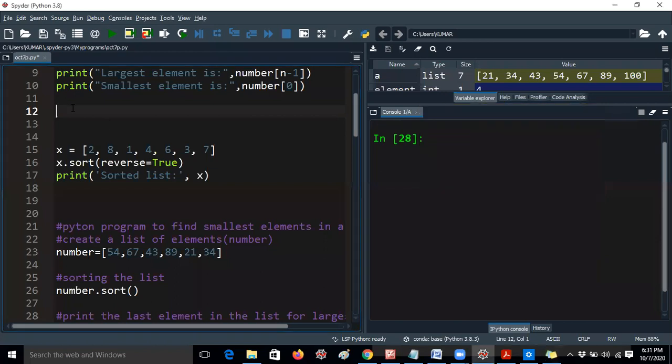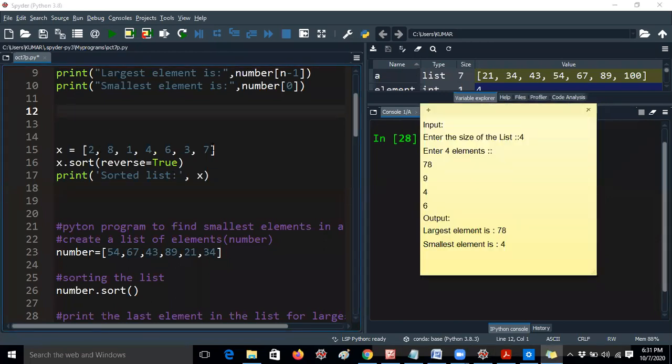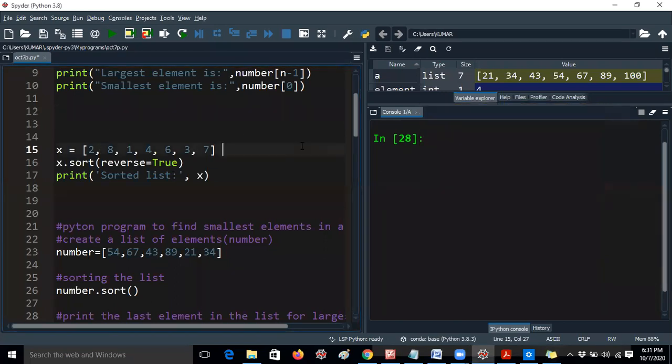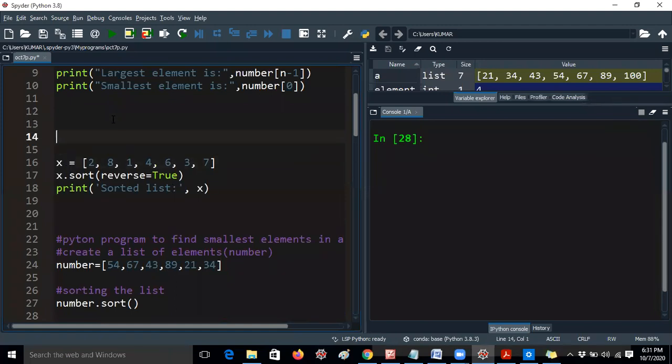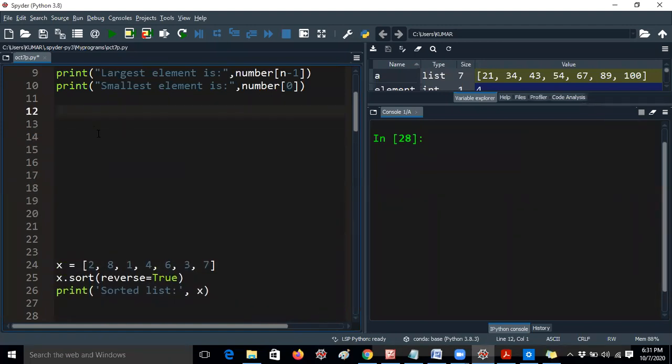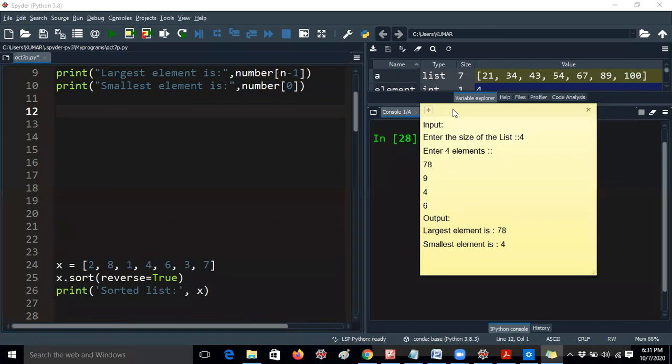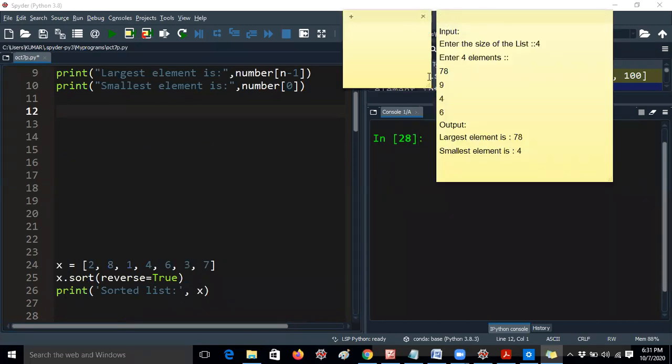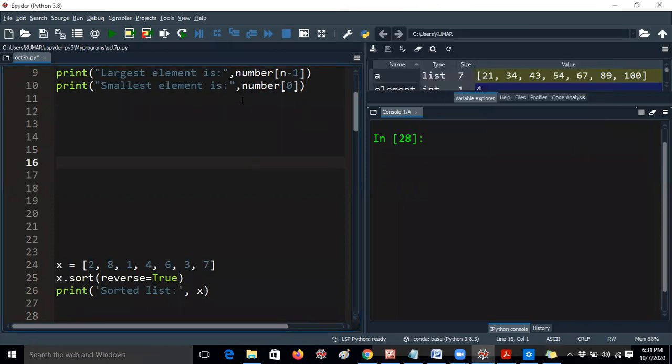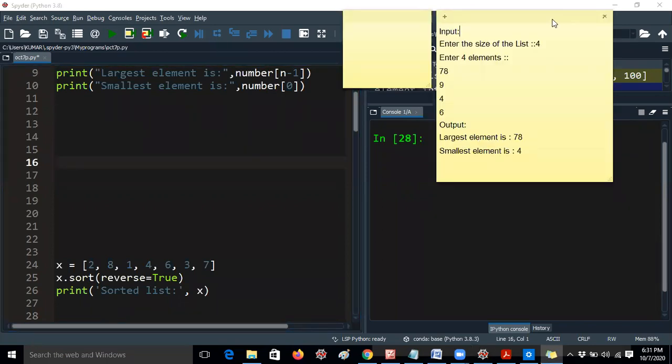So now I am writing the code. Oh, okay, it is going. It is taking a lot of time. Why is it giving this? Oh, okay. Anyway, actually it has to be there. Size move. Okay, no problem.